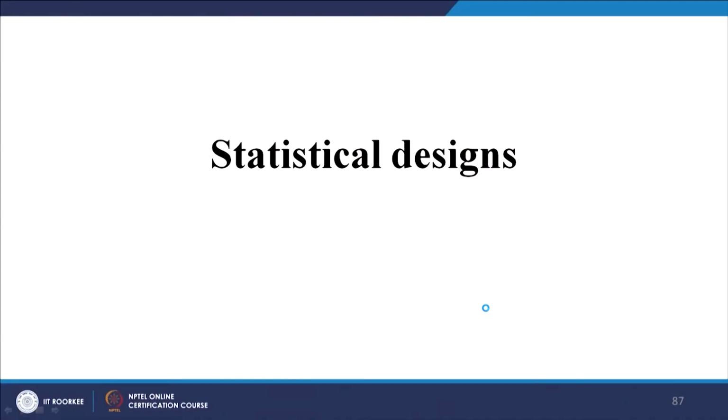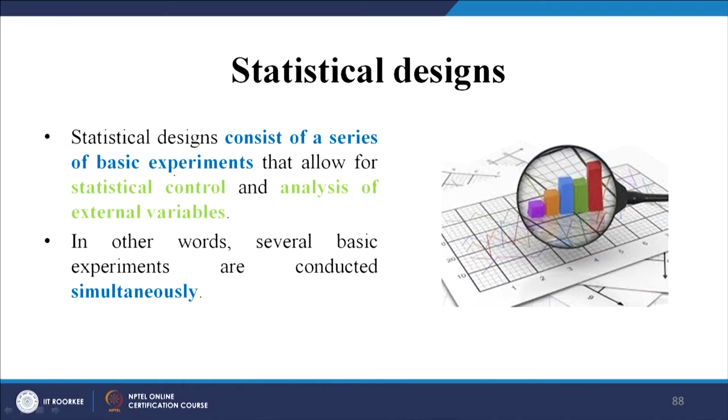Then we have statistical designs. Statistical designs consist of a series of basic experiments that allow for statistical control and analysis of the external variables. In other words, several basic experiments are conducted simultaneously. So, as the name suggests, statistical designs help you to manipulate and make some statistical inferences during the study.